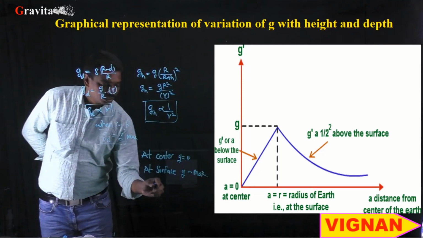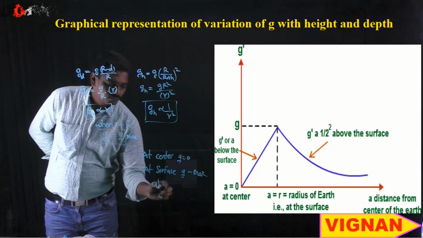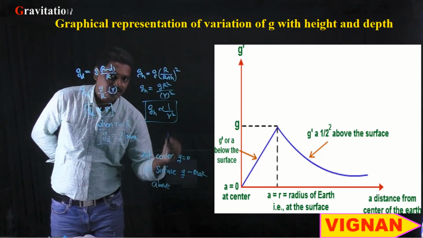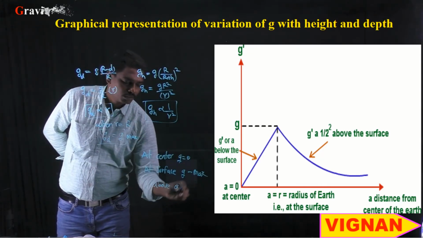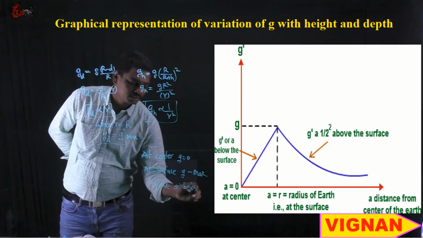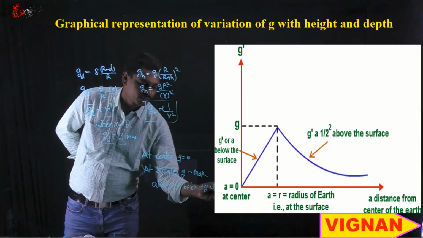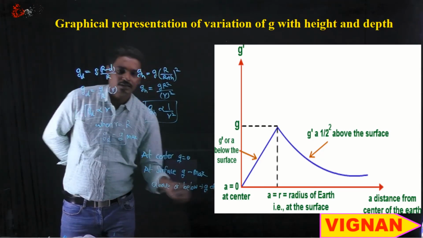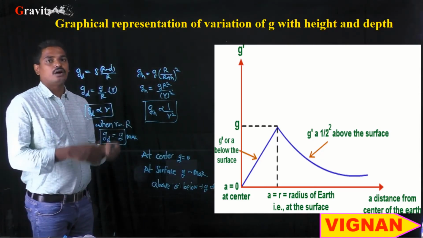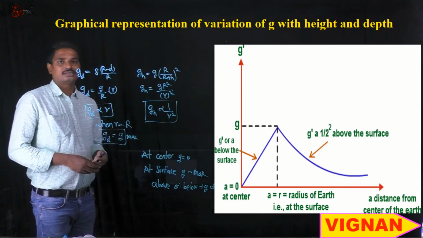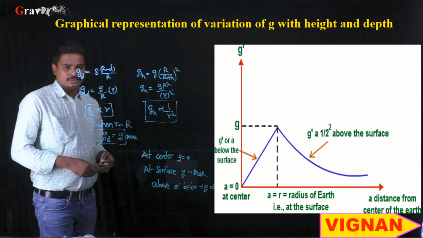If we go above the surface of the planet or below the surface of the planet, g will be decreasing. As we go upwards or downwards, the acceleration due to gravity will be decreasing.